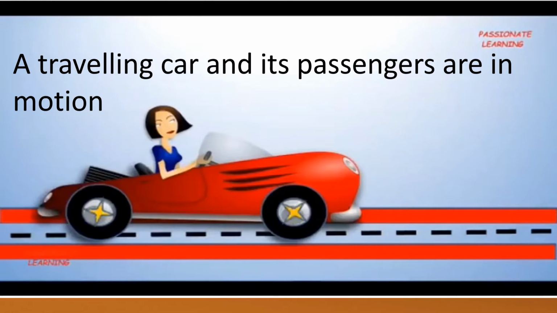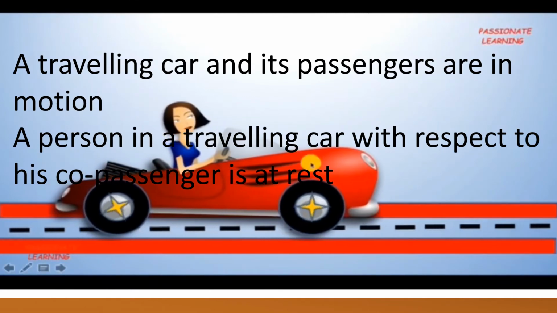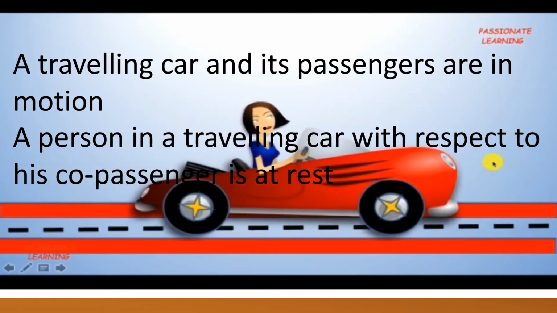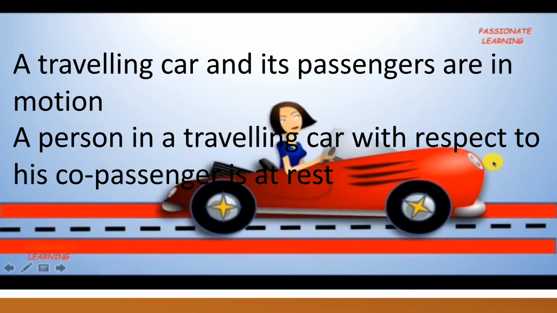Simply she will say she is at rest. What do they feel when the driver looks at the co-passenger? Simply they are at rest. So a person in a traveling car, with respect to his co-passenger, is at rest.